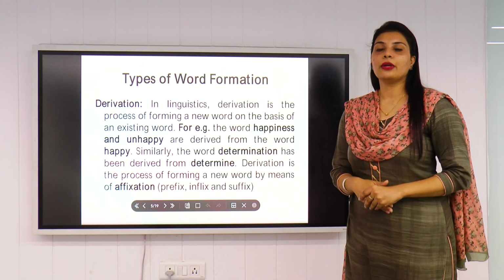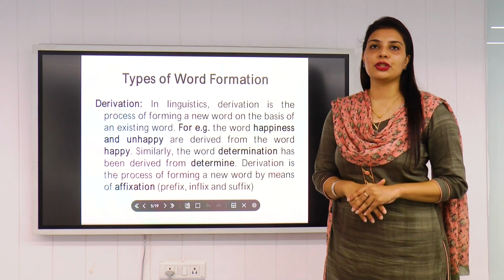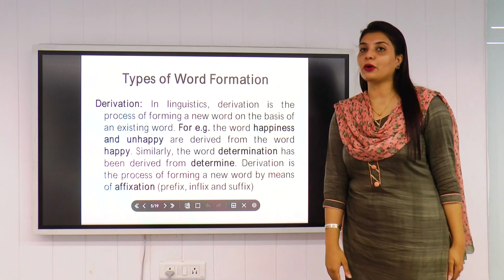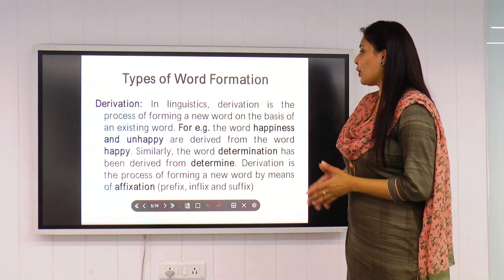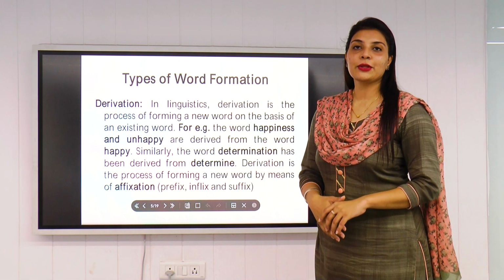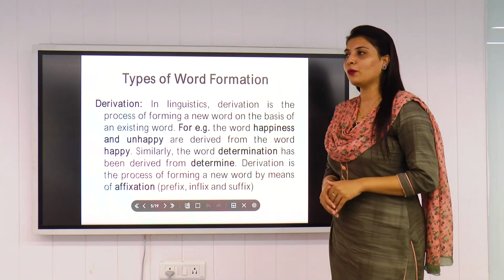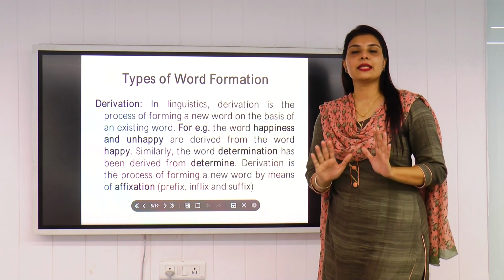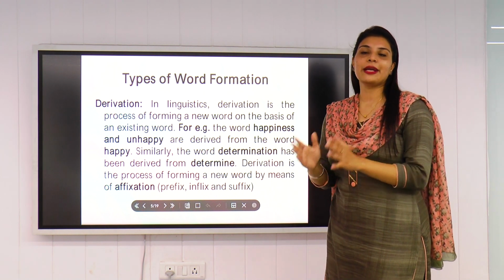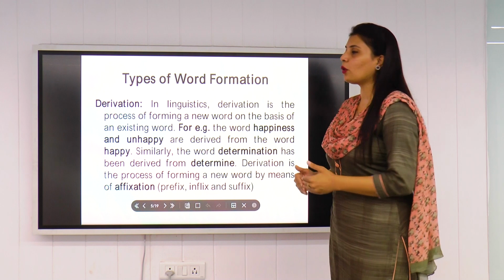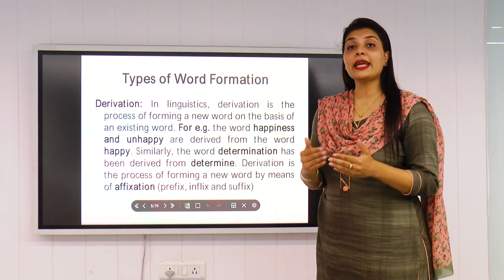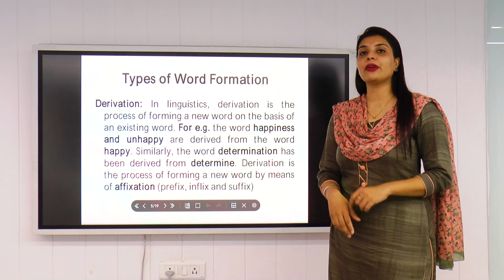Now I'm going to discuss the types of word formation. Under them, first is derivation. In linguistics, derivation is the process of forming new words on the basis of existing words. Derivation is like we derive from somewhere. So in this, we have an existing word, like I gave you the example previously with noun, verb, adjective and adverb. Similarly, we have an already existing word, and we create new words out of those already existing words which we are aware of.